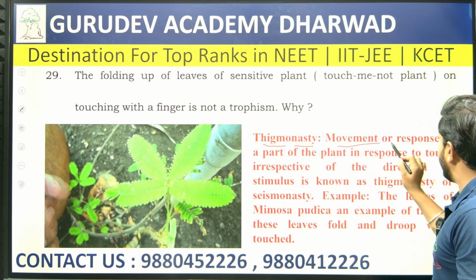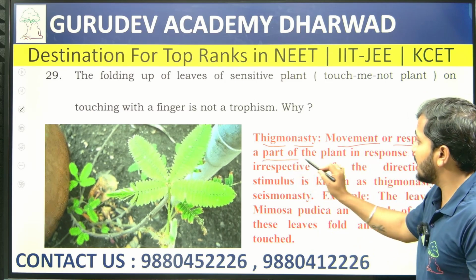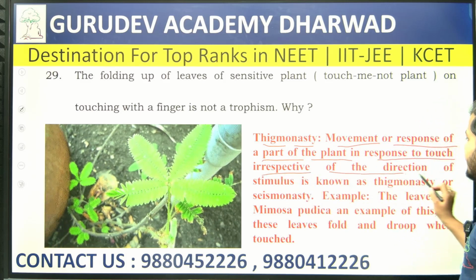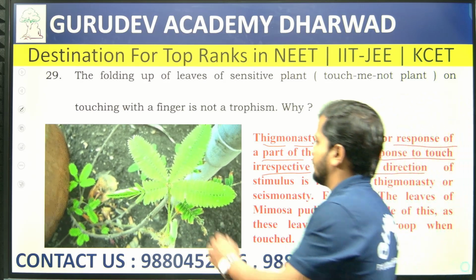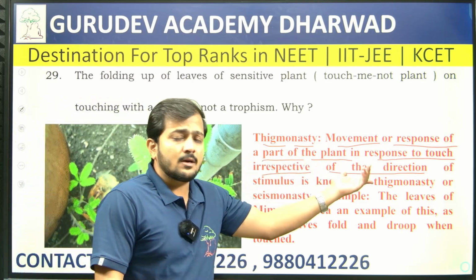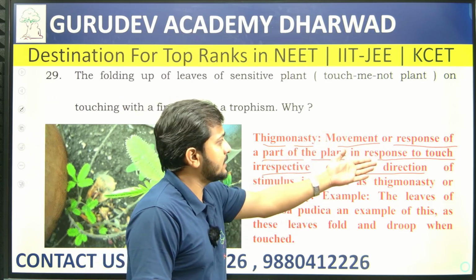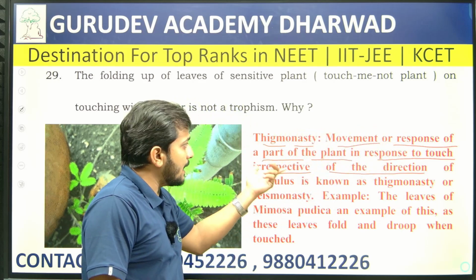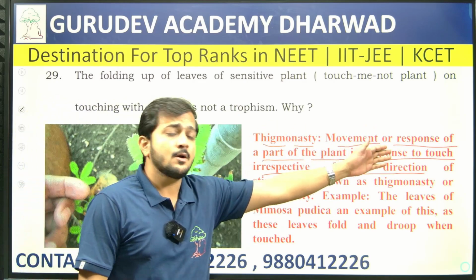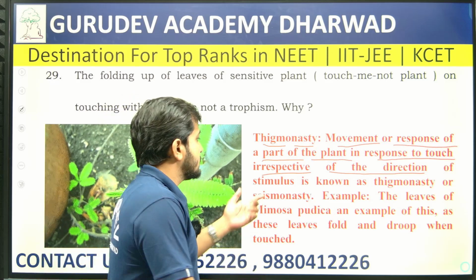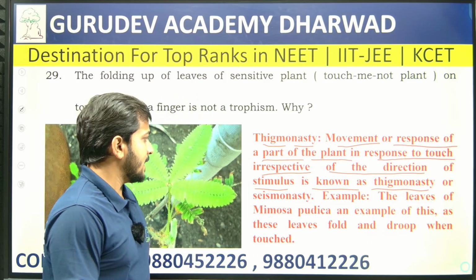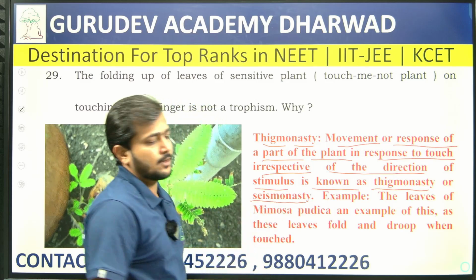Thigmonasty is the movement or response of a part of the plant in response to touch, irrespective of the direction. When you touch it, that is how the plant is going to behave, which is non-directional. So the movement or response of the part of the plant in response to touch, whatever the direction of the stimulus, is known as thigmonasty, or seismonasty.